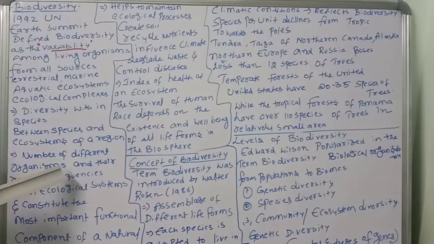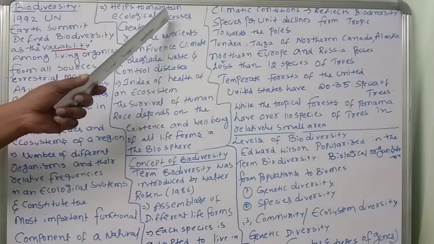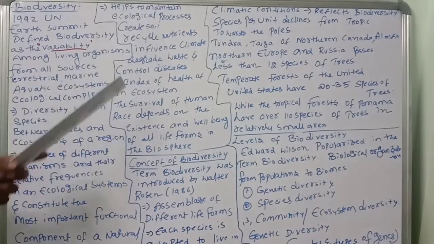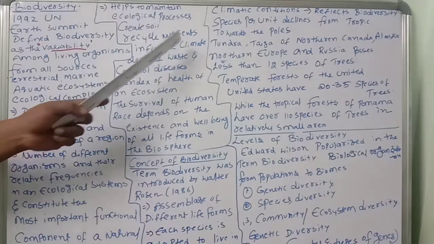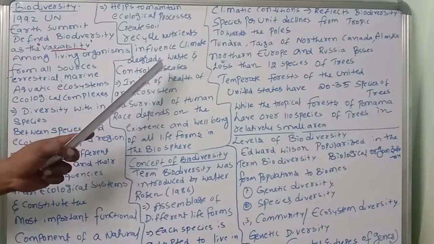The number of different organisms and their relative frequencies in an ecological system constitute the most important functional component of a natural ecosystem. These organisms help to maintain ecological processes, create soil, recycle nutrients, influence the climate, degrade waste and control disease.